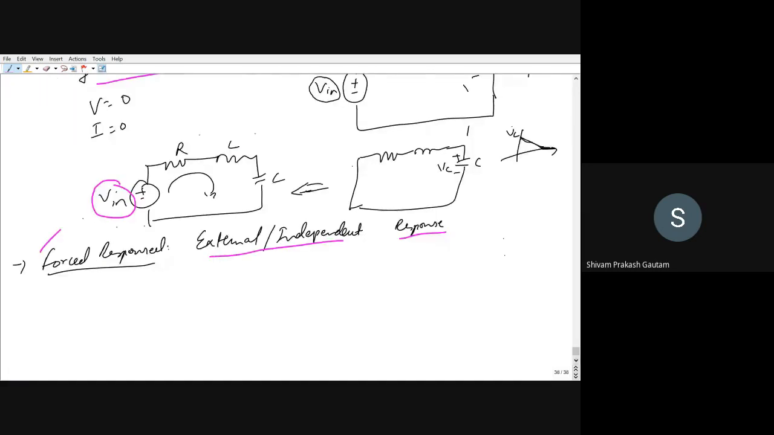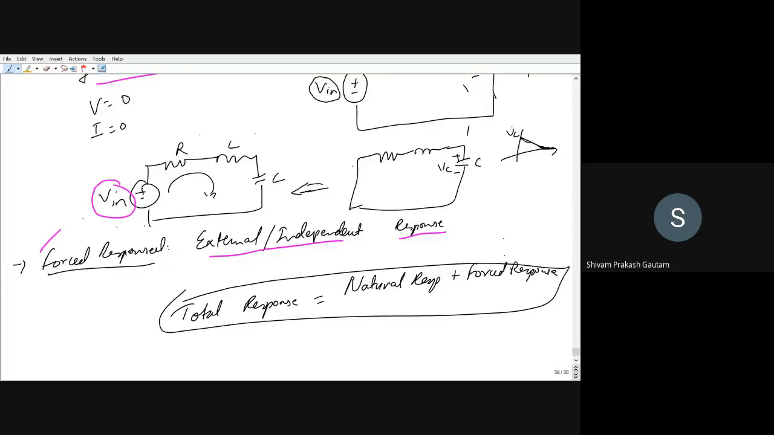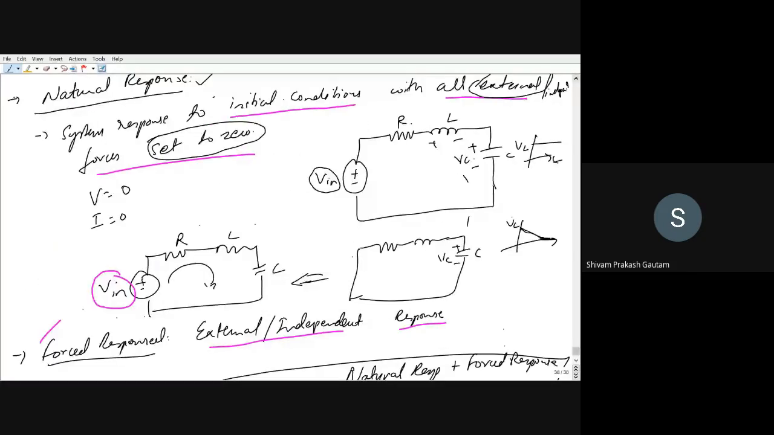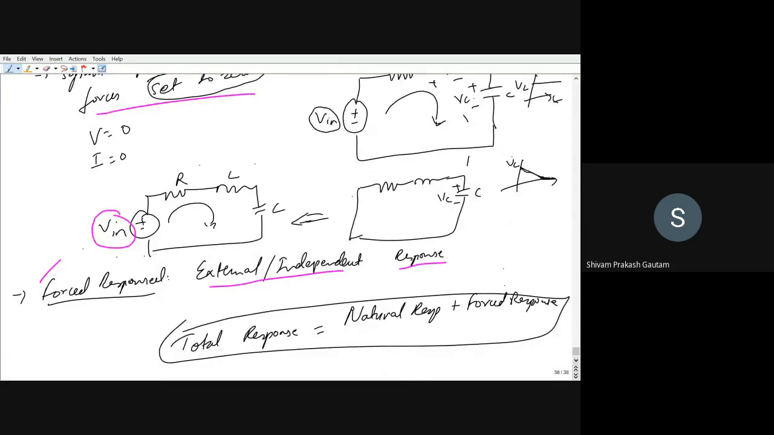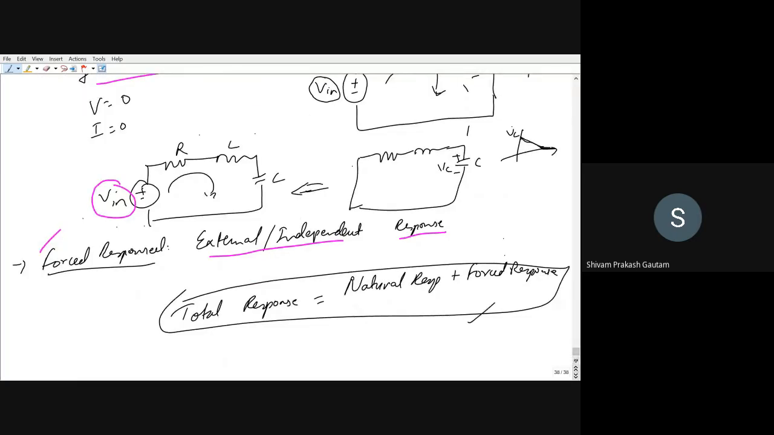Now the total response will be equal to the natural response plus the forced response. What does this mean? If you have this RLC network and want to analyze it, first you consider its natural response, then you calculate the response due to the external voltage source, and finally the total response is calculated by summing the natural response plus the forced response. So this is the total response of a system.